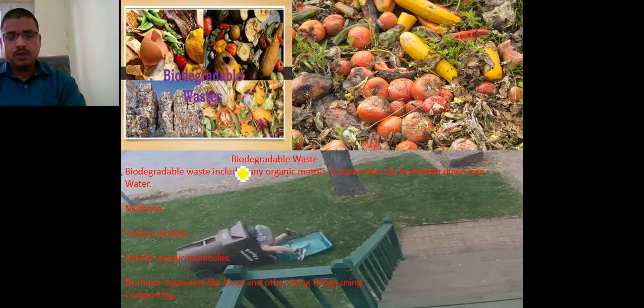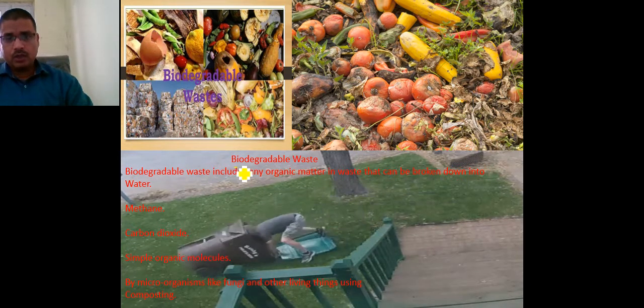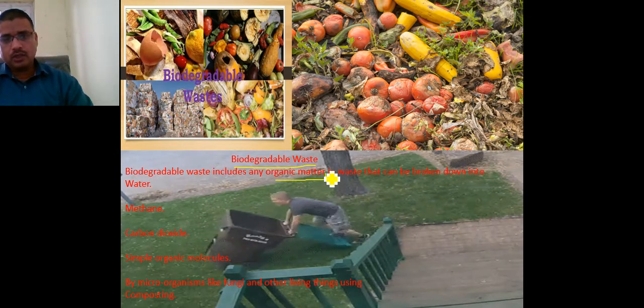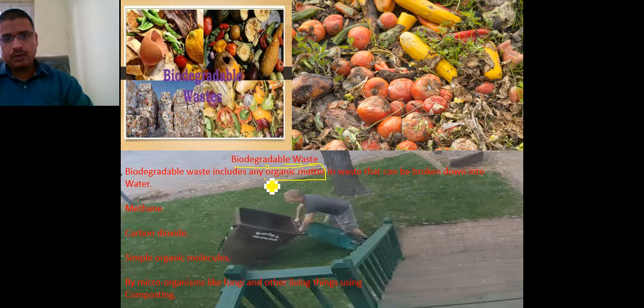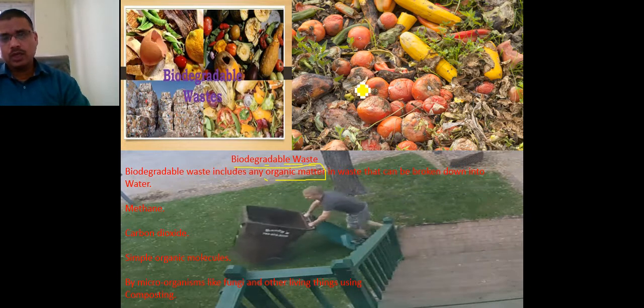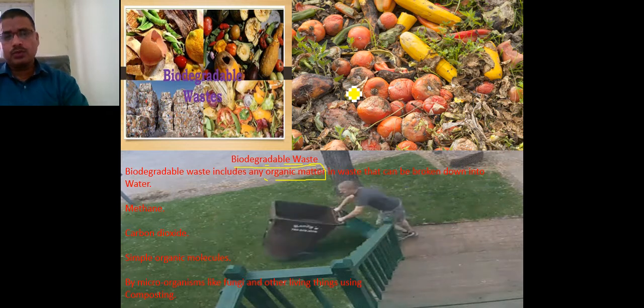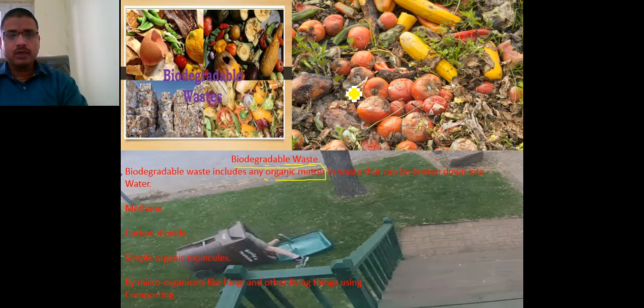So here it is written: biodegradable wastage. You can just see here, biodegradable wastage is any organic matter. We are talking about vegetables and food items, all these kinds of things come under organic matter.